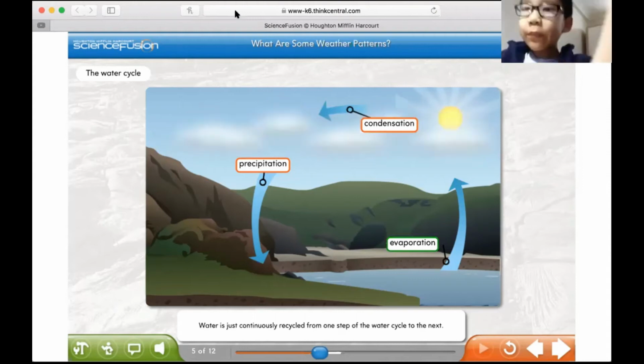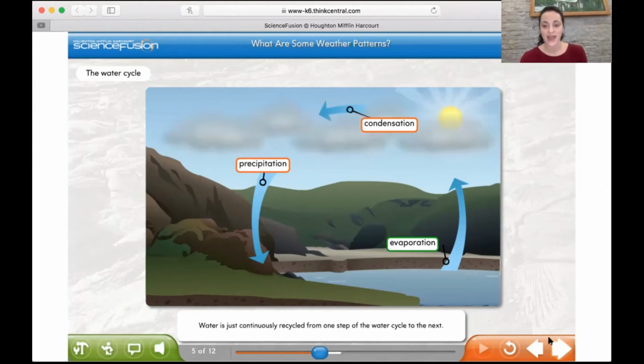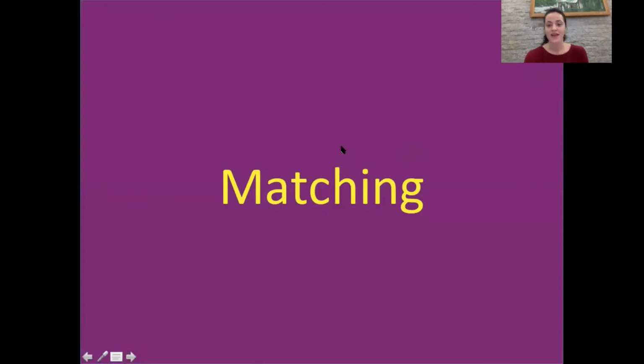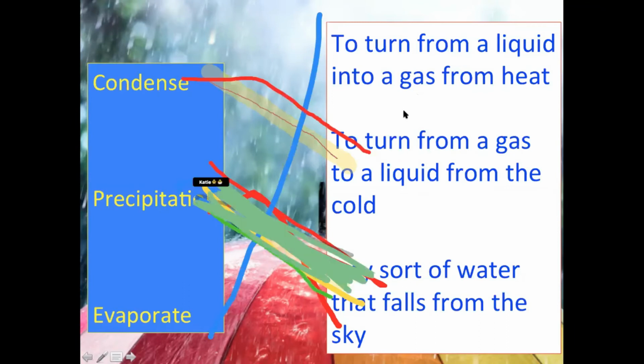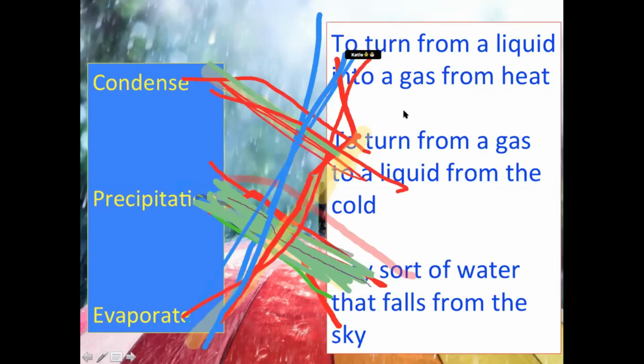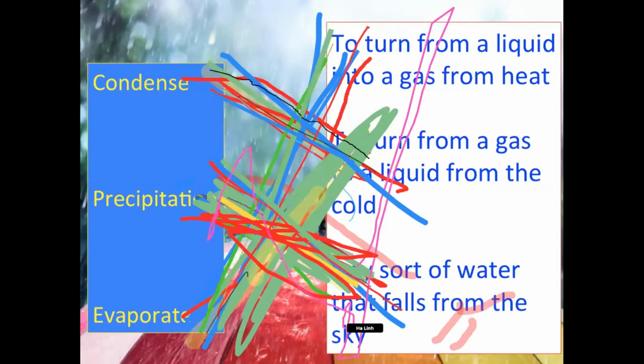Very good. Okay, now that we've done that, let's play a couple of games. First, matching. We did this yesterday, but let's remember. Everyone, when you match, remember, draw one nice line. All right, 3, 2, 1. Go ahead and match the word to its definition. Good job, Nuna. Nice work. Good job, Dami. Very good. Excellent, everybody. Okay, so I see condense and evaporate. There's a little bit of confusion.